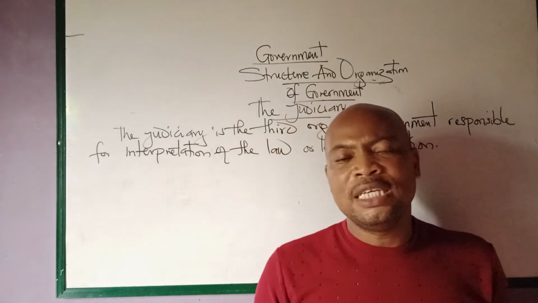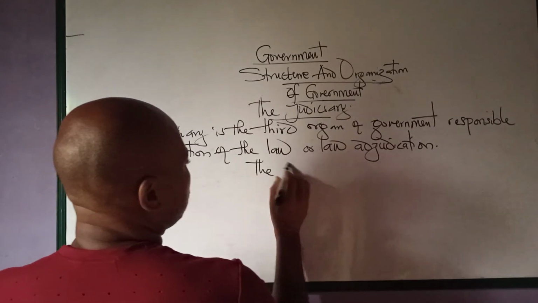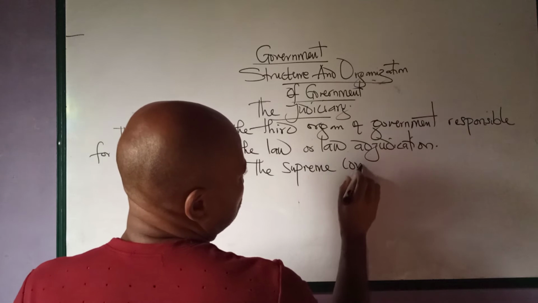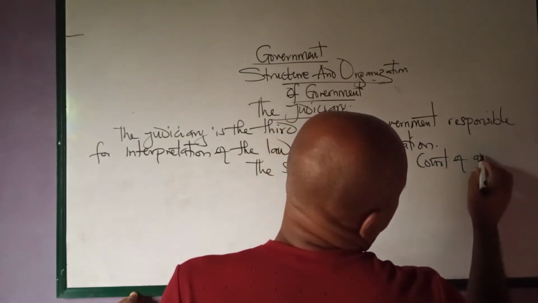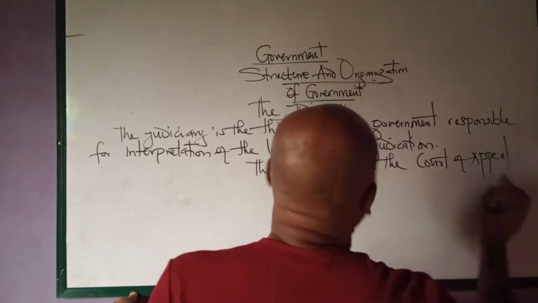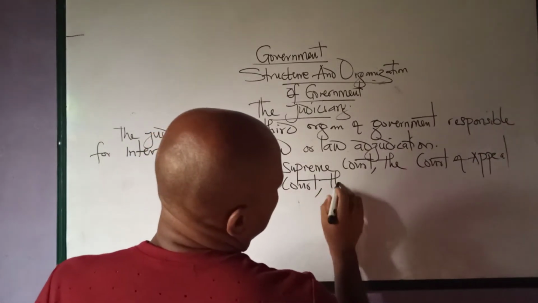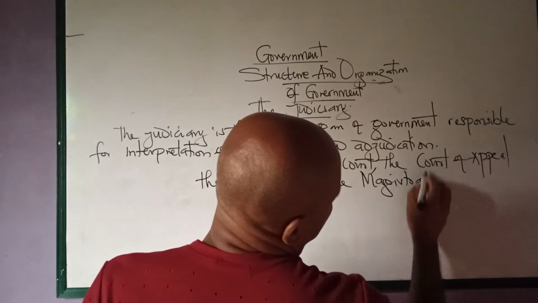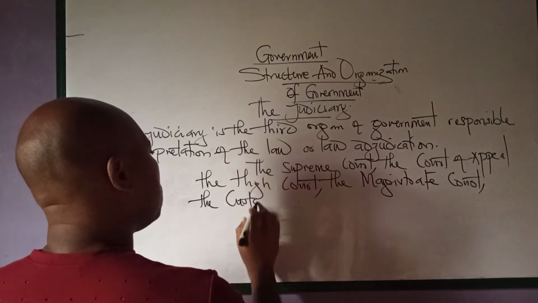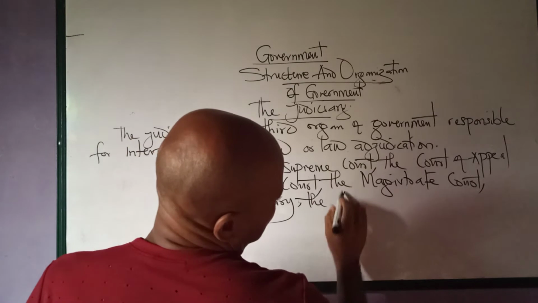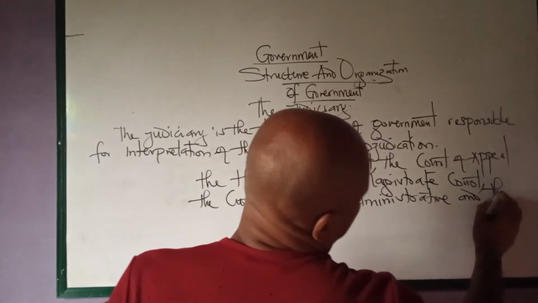And apart from the functions, the judiciary is made up of the Supreme Court, the Court of Appeal, the High Court, the Magistrate Courts, the Customary Courts, the Administrative Courts, and the tribunals.